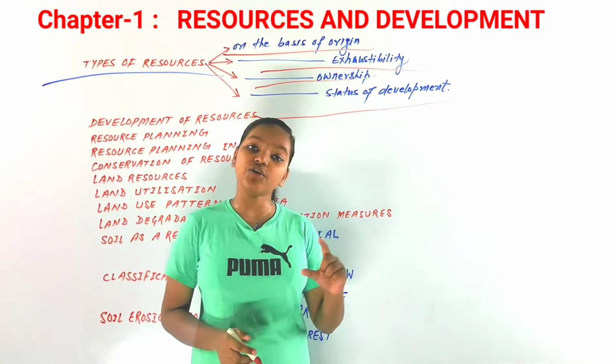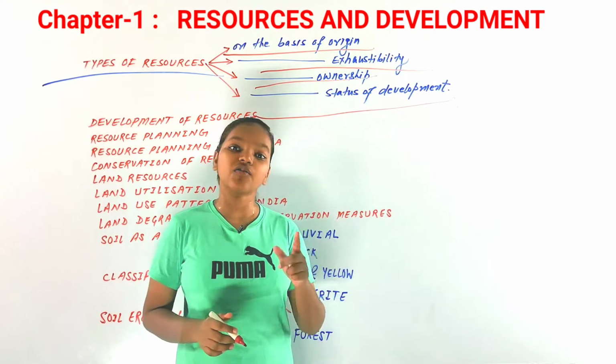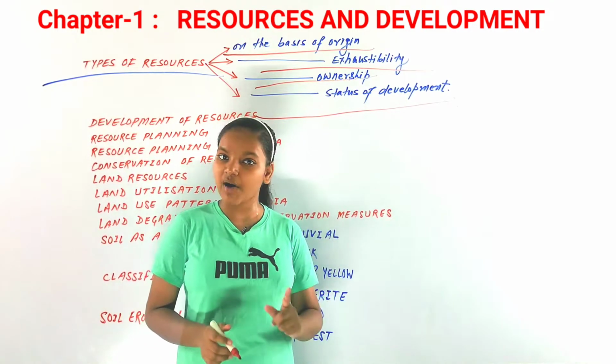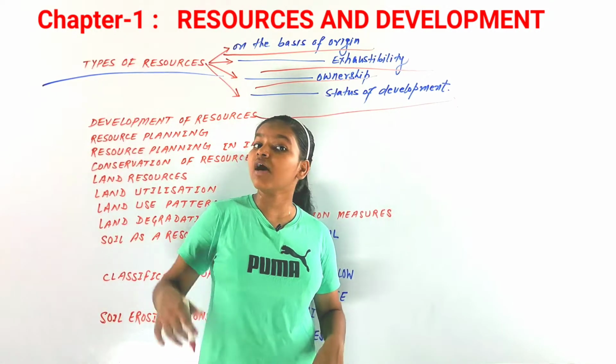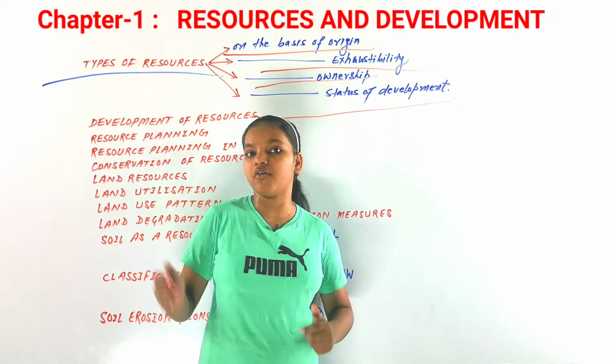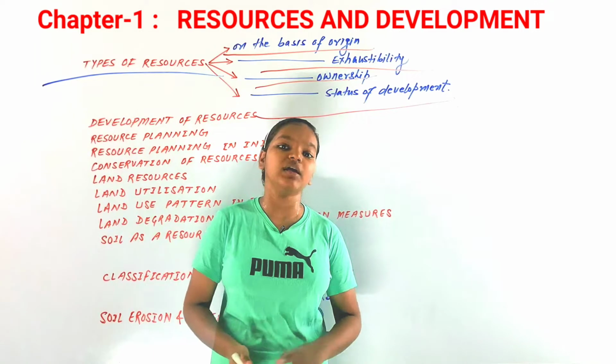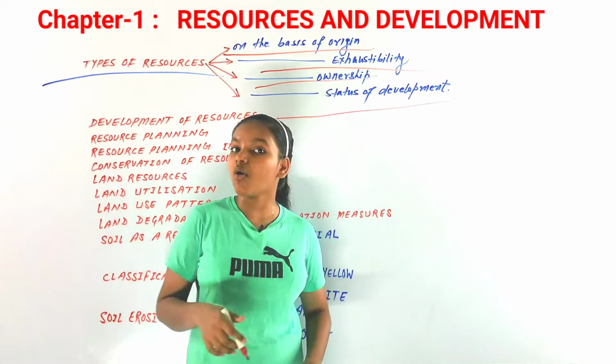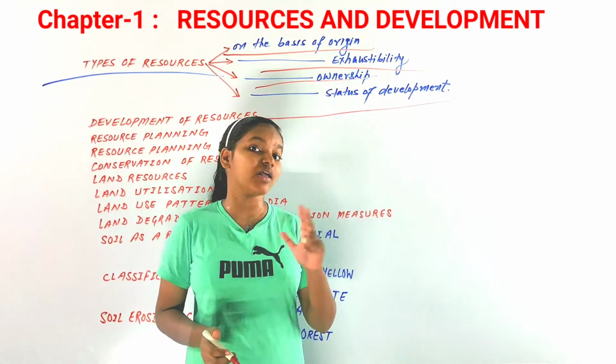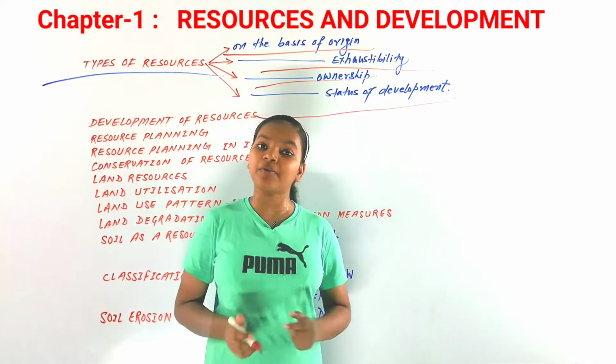For example, we know that river water can be converted into hydroelectric power, but still we are not making hydroelectric power from the river water. So river water, dams, or forest reserves could be very good examples of this type of resources.